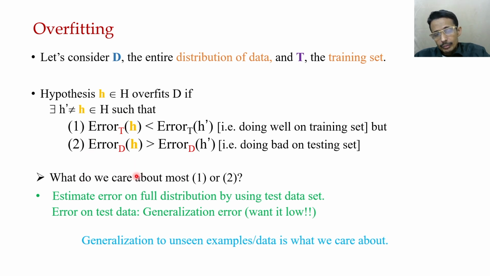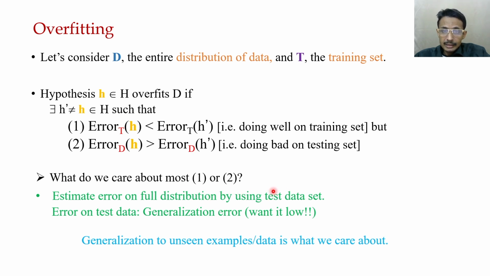So we estimate the error on the full distribution by using the test data set. That is a very important thing. We estimate the performance over the full distribution by looking at the performance on the test data. If test error is very high, we consider our classifier to be doing badly.